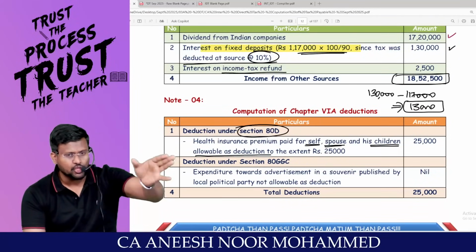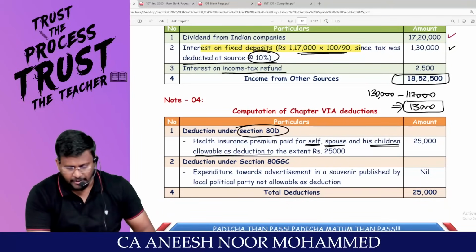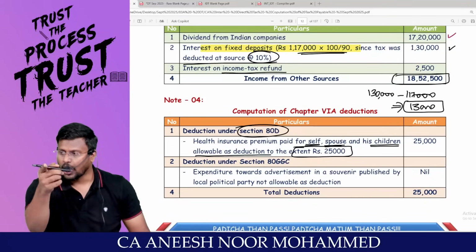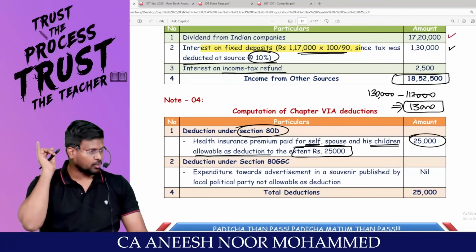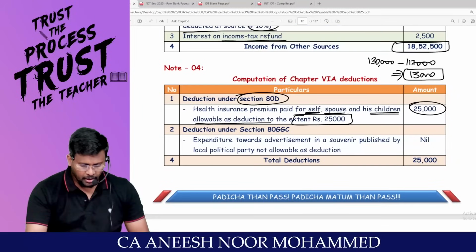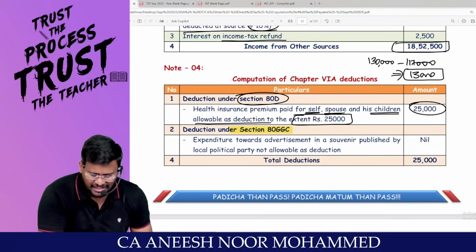That means normal person. Normal person means up to 25,000 is allowed. How much he paid? 35,000. It will be restricted to 25,000. Right? Next one, deduction under 80GGC.